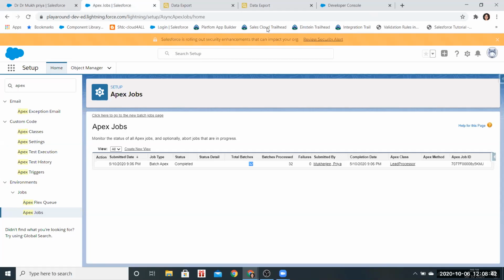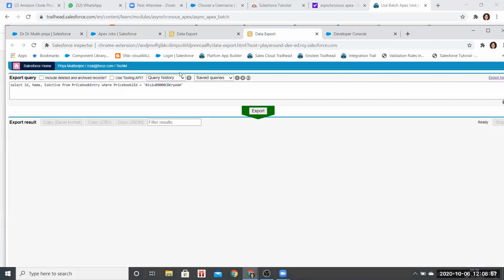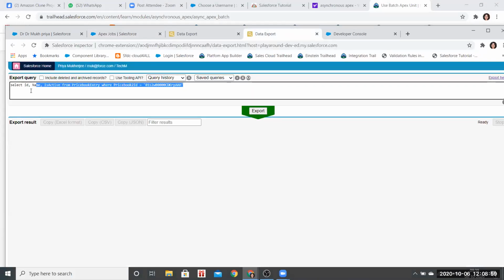Sorry to interrupt you guys. Does anyone know how to pin this screen share option? Okay, no problem, I'll just minimize this. Actually, I'm not able to see the tabs. Yeah, please carry on then. Sorry.